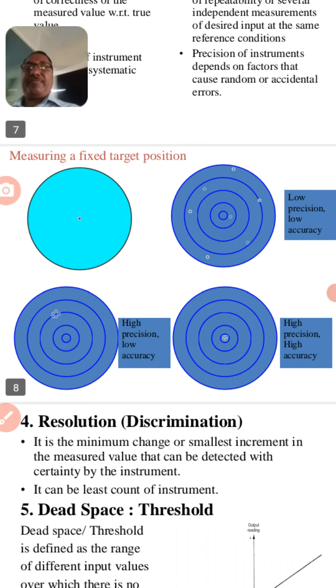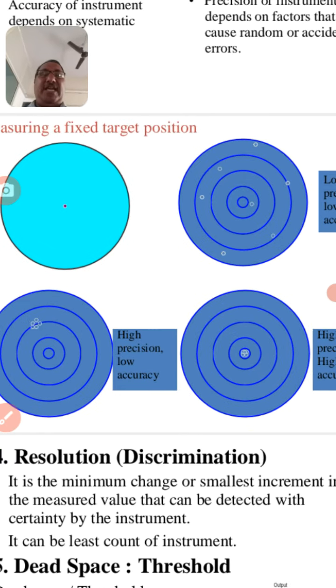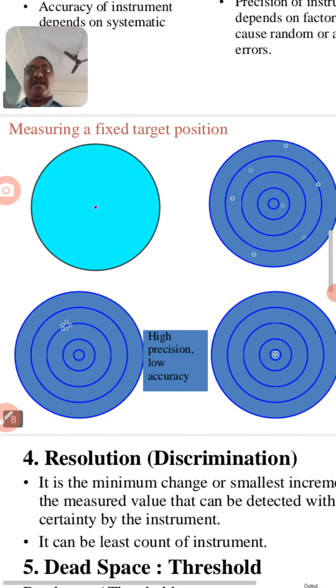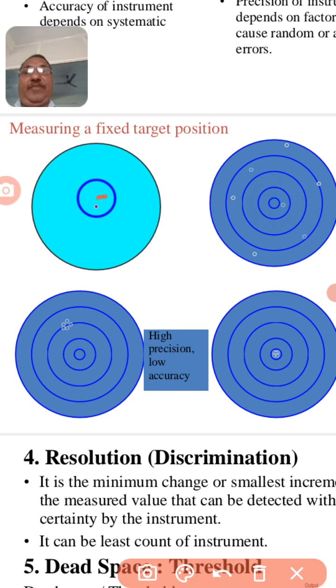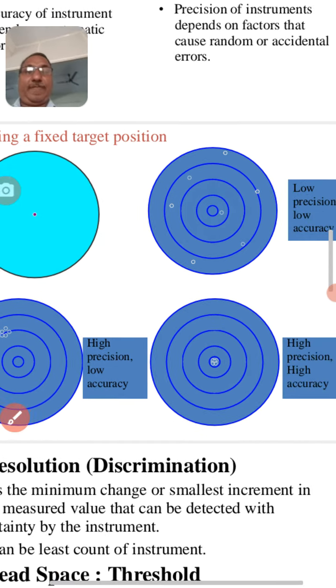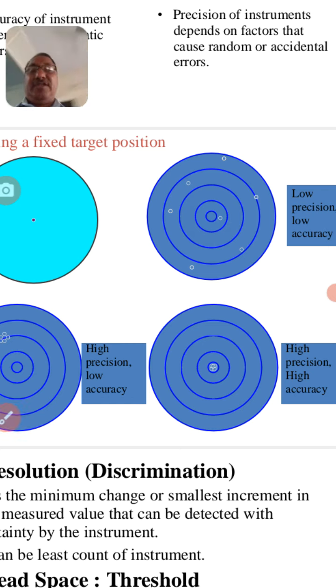Let me give you the difference between precision and accuracy. As you see in the figure given here, a big circle is there, and we have to measure at the center. If I get this center output, it will be more accurate and more precise.